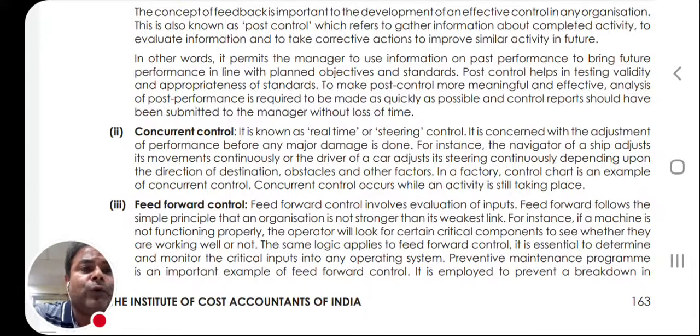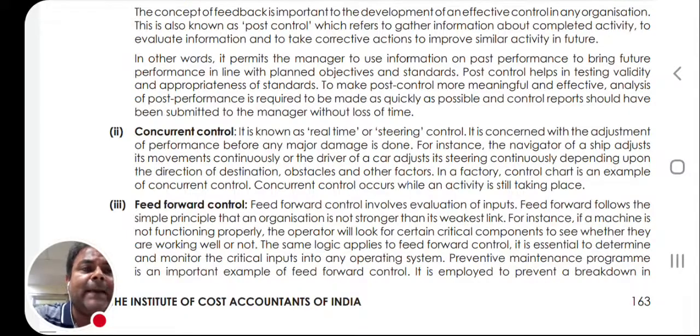Feed forward follows the simple principle that an organization is not stronger than its weakest link. For instance, if a machine is not functioning properly, the operator will look for certain critical components to see whether they are working well or not.